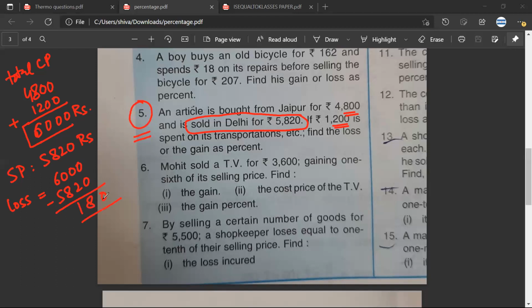Mr. Satya, is it correct? Yes, sir. Mr. Satya, what would be the loss percent? How should I find the loss percent? Yes, sir. We have to do 180 upon 6,000, into 100. Mr. Aryaman, do you have any doubt? No, sir.